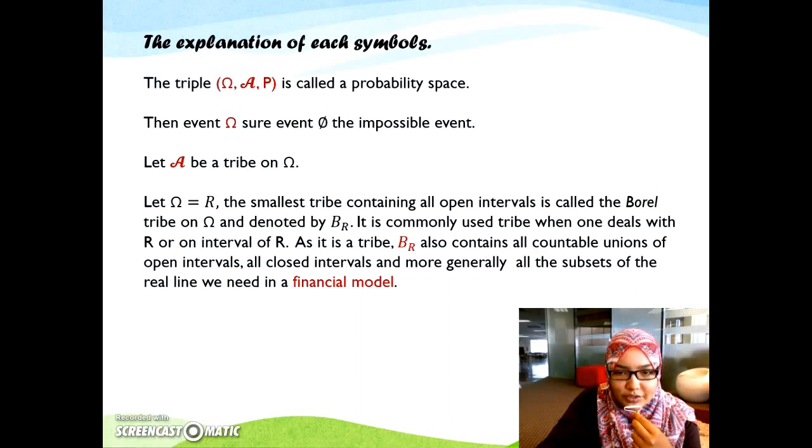It is a commonly used tribe when one deals with real numbers or an interval of real numbers. As it is a tribe, Br also contains all countable unions of open intervals, all closed intervals, and more generally all the subsets of the real line we need in a financial model.